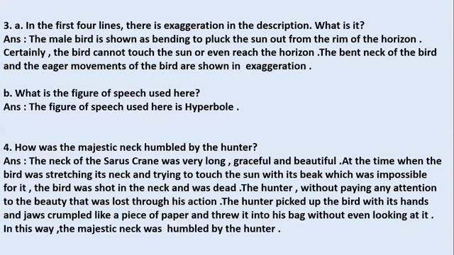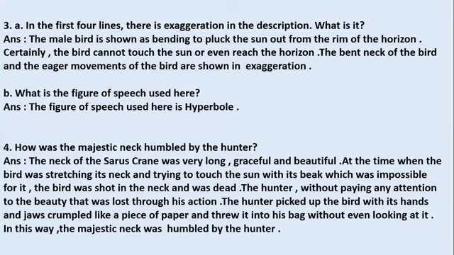So how clearly they have explained here, students, in the answer, that the neck of the Sarus crane was very beautiful, long and graceful. But when it was stretching its neck and trying to touch the sun with its beak, that is the impossible thing which you have seen earlier. It was just trying to stretch its neck and start its day. That is actually what is meant, but here it's exaggerated in this poem. So at that time, when it was starting to fly and the bird was stretching its neck, the bird was shot by a hunter in its neck and it fell dead there.